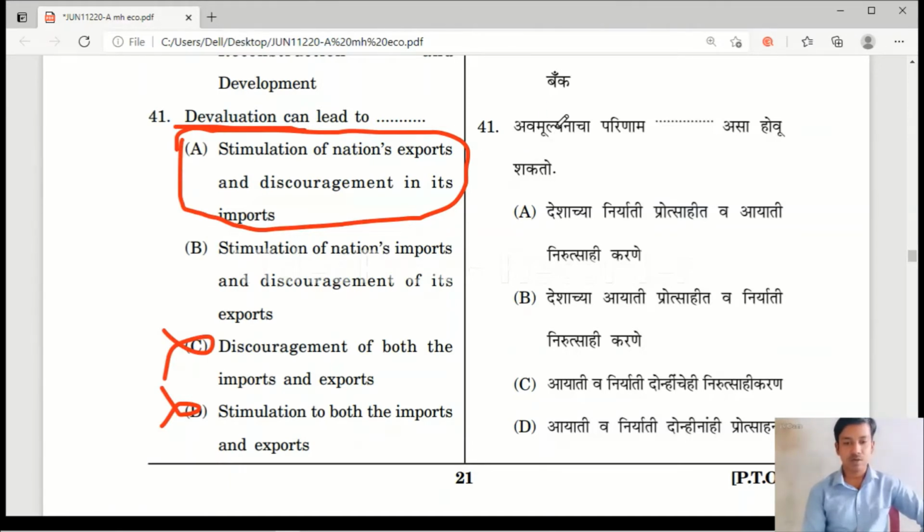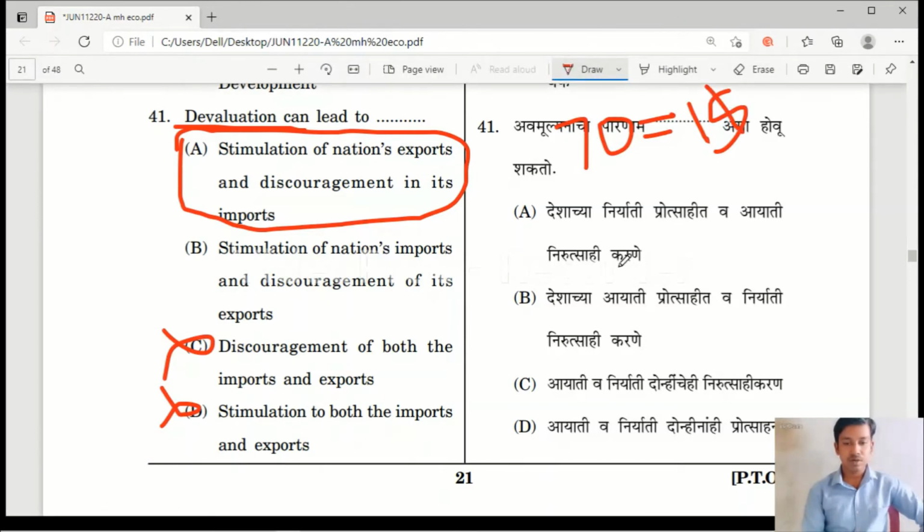See, for an example, now 70 rupees is equal to $1. This is the exchange rate now. When India devalues its currency, it will make 80 rupees equal to $1. It means the value of the currency is devalued here.